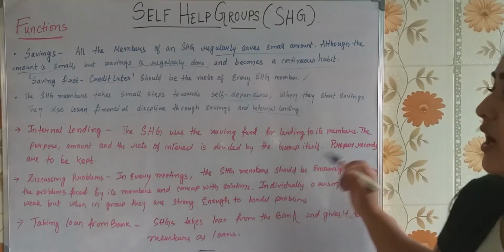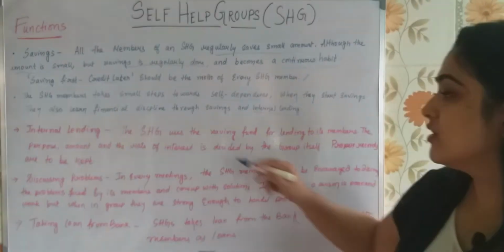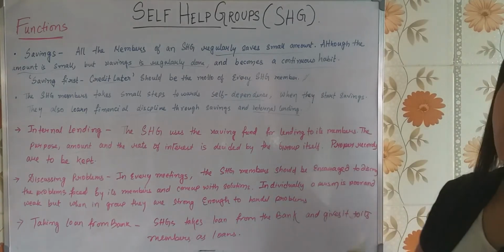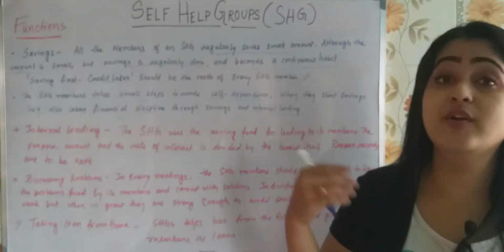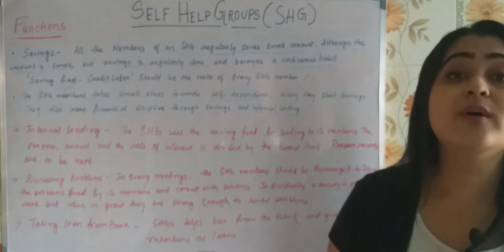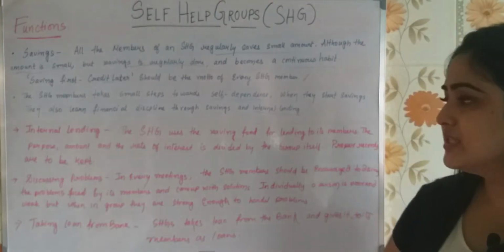So here, the purpose, the amount, the rate of interest is decided by the group itself. Proper records are to be kept: how much money is coming from savings, how much they are lending, how much they are taking as loans from the bank. Every record should be there. Definitely the account should be maintained.